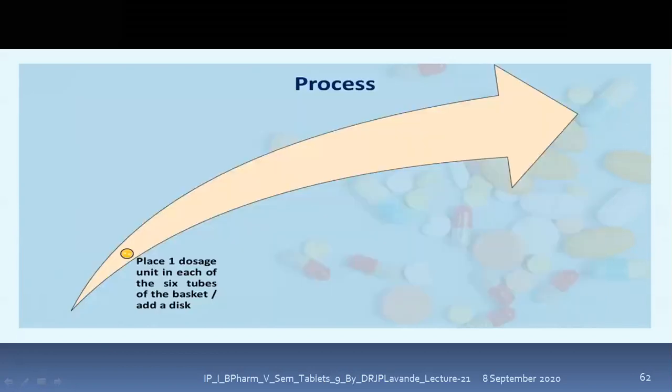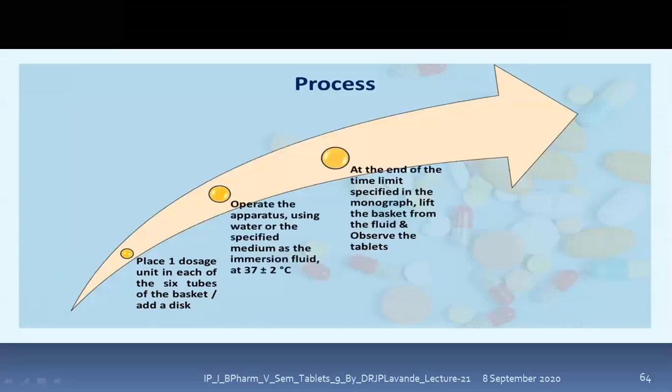So how to perform the process of disintegration? We need to place one tablet each into the 6 tubes of the basket, then add a disc. Operate the apparatus using water or the specified medium as the immersion fluid, and the temperature is 37 degrees plus or minus 2 degrees Celsius.